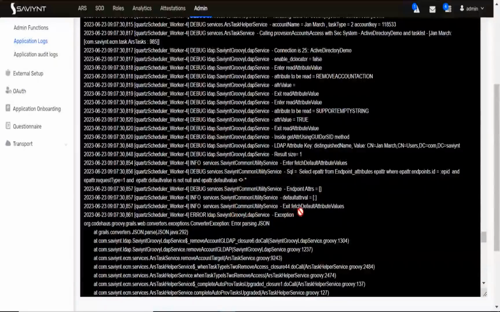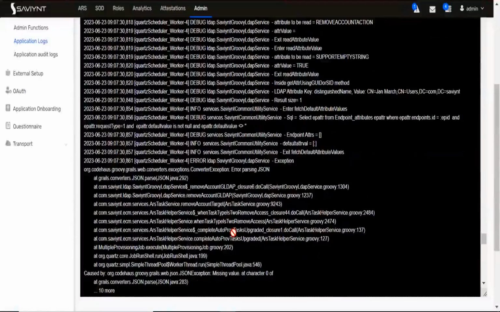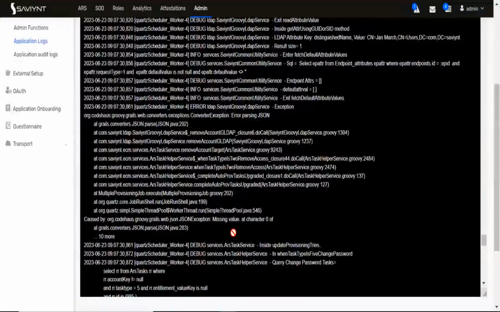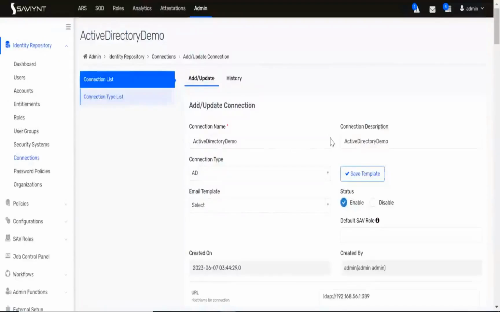So this is the exit phase attribute of the error, in this exception, parsing JSON. Missing character 0. This JSON has a mistake, I believe.